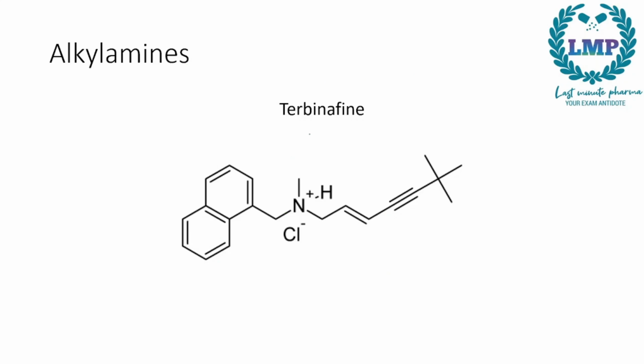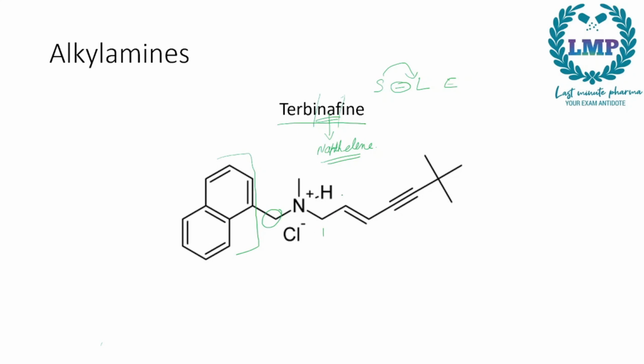Next we have alkylamines. In alkylamines the example was terbinafine. Now there were 3 things over there. There was lanosterol, there was ergosterol, and before these two there was squalene. So squalene to lanosterol conversion will be inhibited by alkylamines. One example is terbinafine. In terbinafine what we will remember is there is a NAF. NAF is naphthalene. So in terbinafine we have a naphthalene group attached to a CH2, which is common for all of our antifungal agents. Then we have a nitrogen which is attached to a carbon chain.